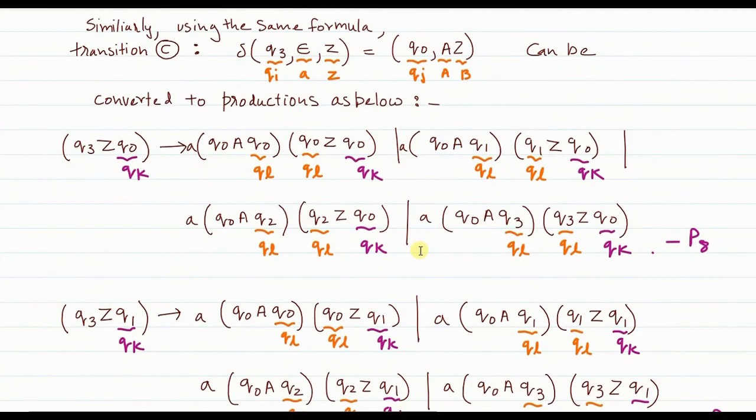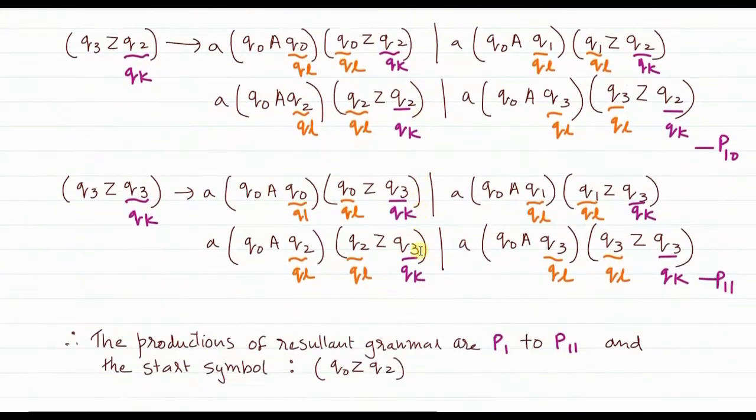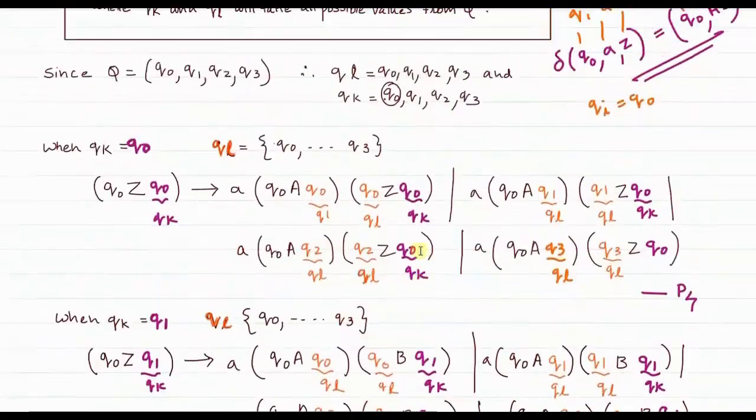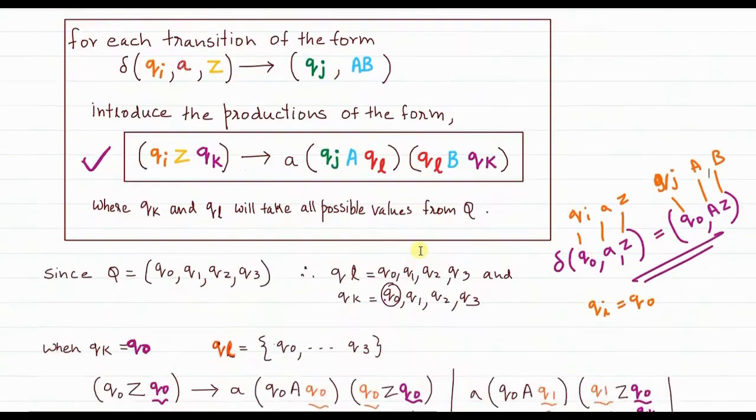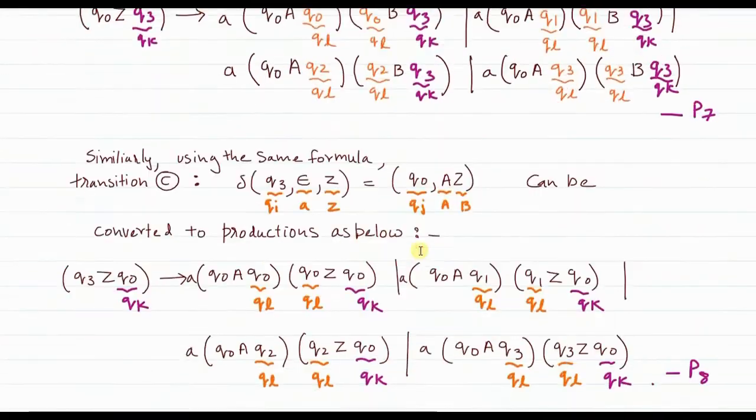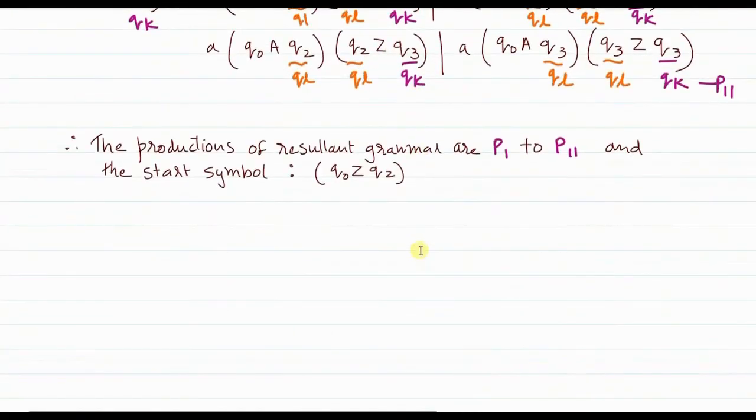Then for push transition C, we have 4 productions. And for the null productions transition, we have 3 productions, that is P1, P2, P3. So altogether, how many productions are there in the final CFG? 1, 2, 3, 4, 5, 6, 7, 8, 9, 10 and 11. So total productions are 11.